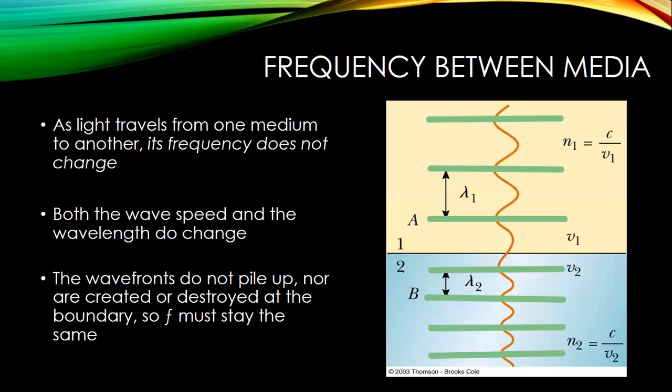So again, if this is green light, 500 nanometers, we go into our glass, index of refraction 1.5, smaller wavelength. And think about this not in terms of the way we were doing it before with rays. Think about this in terms of the wave fronts and how they bunch up.